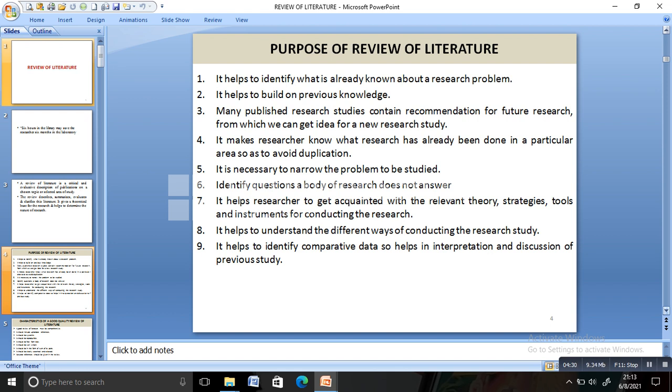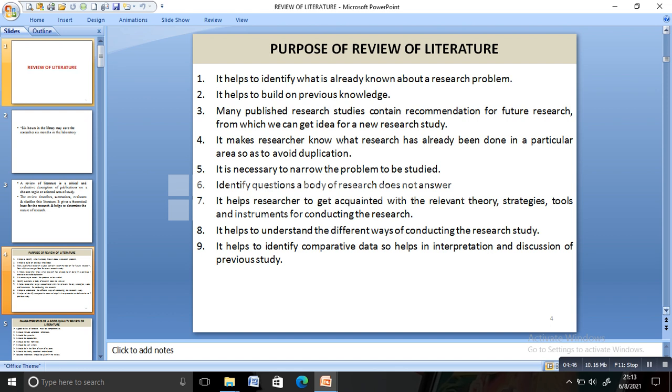It helps to understand the different ways of conducting the research, and also we can compare the papers and come to a conclusion regarding interpretation and discussion of the previous study. So this is the purpose of review of literature.